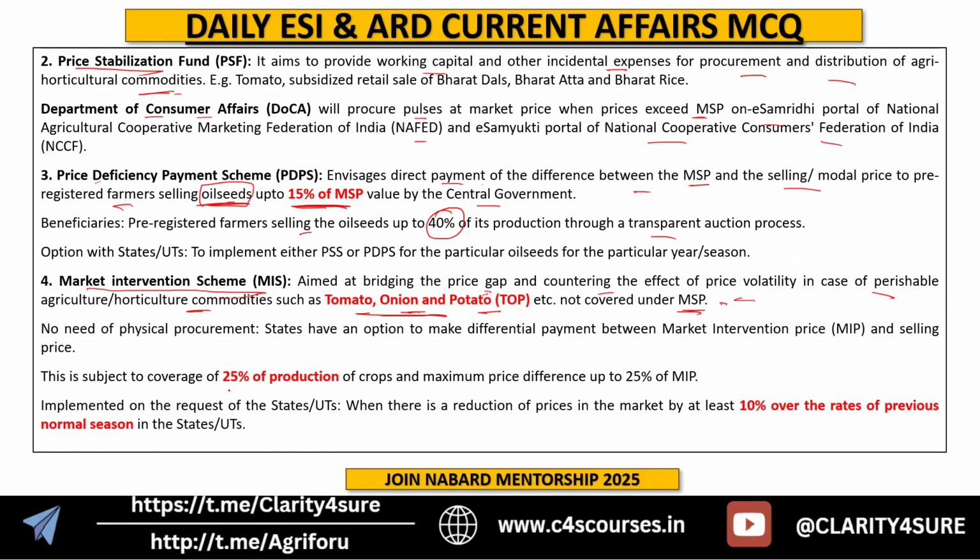Under this also, there is a limit of 25% of the production of the crops with maximum price difference up to 25% of the market intervention price. And when there is a reduction in the prices in the market by at least 10% over the rates of the previous normal season, then the market intervention scheme will be implemented.